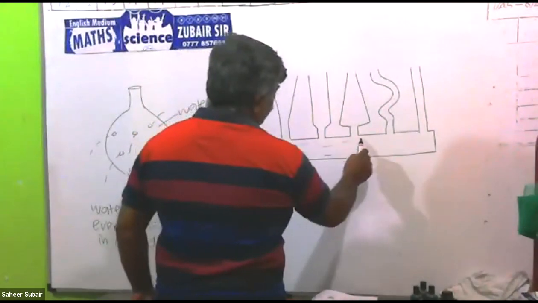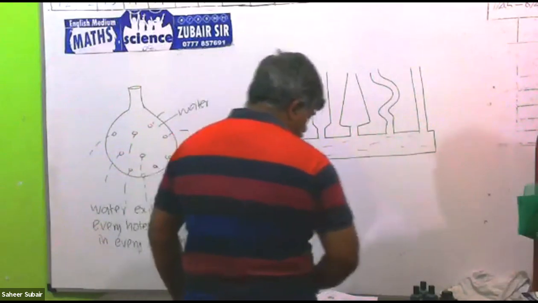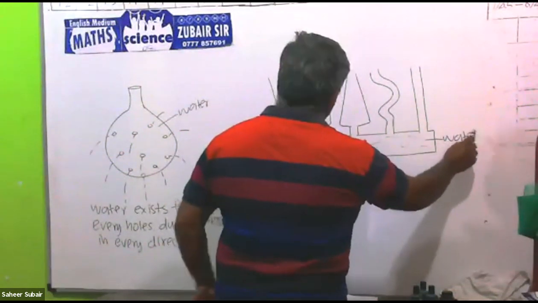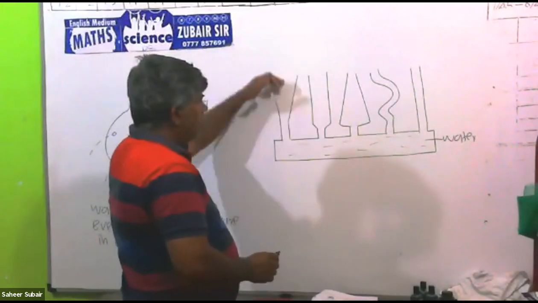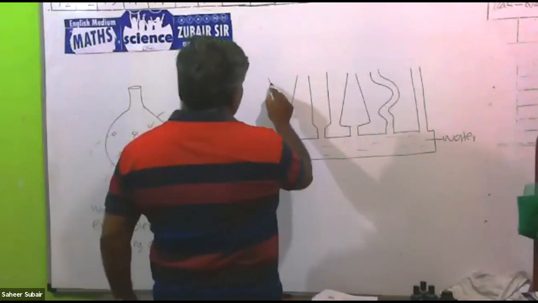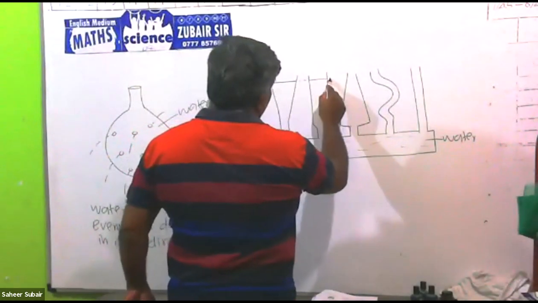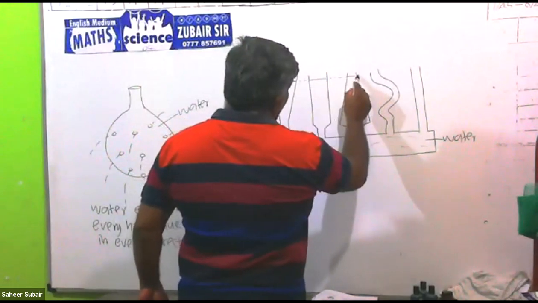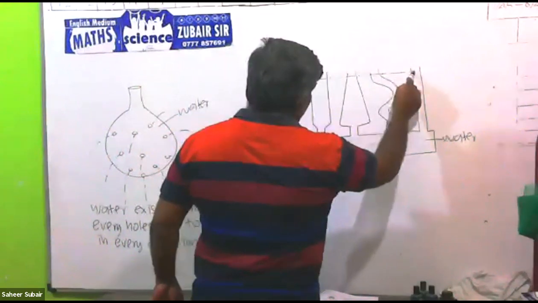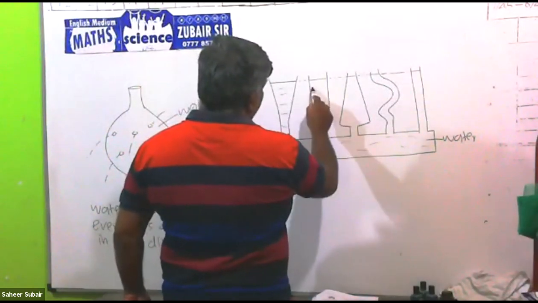If you fill water into this, then water will spread through all the containers. You can say in all the containers, water is getting filled to the same level.